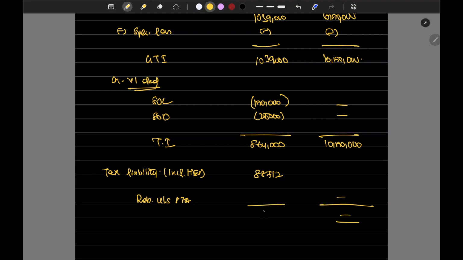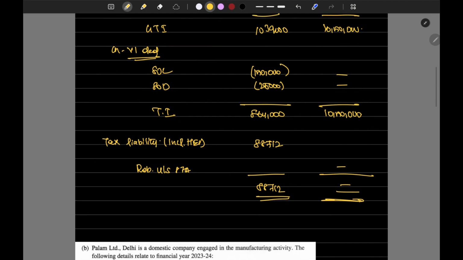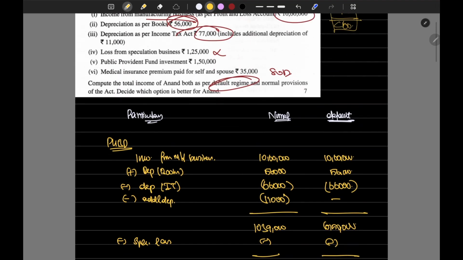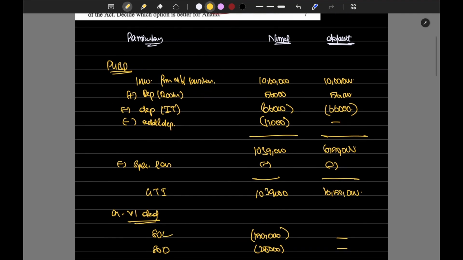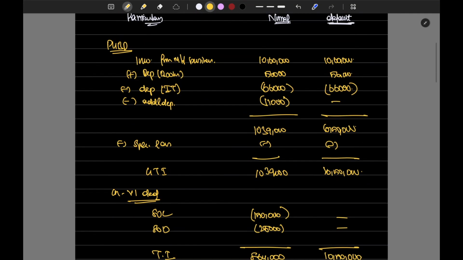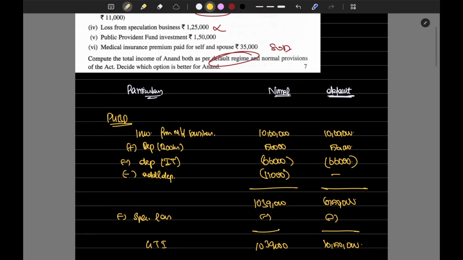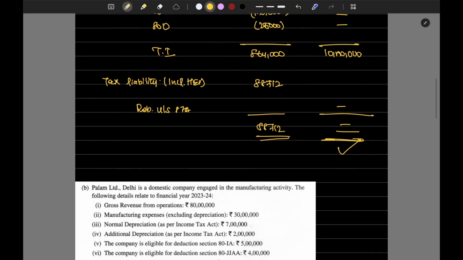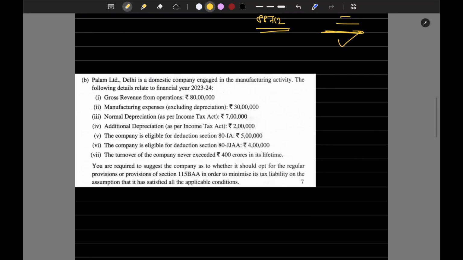Under normal tax provisions, we have to pay a tax of 88,712. That's it. So which is beneficial? Obviously there is no tax under the default tax regime. The client, Anand, has to opt for the default tax regime. So the next problem we will go.